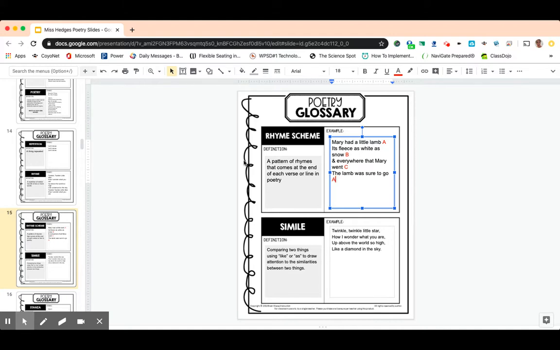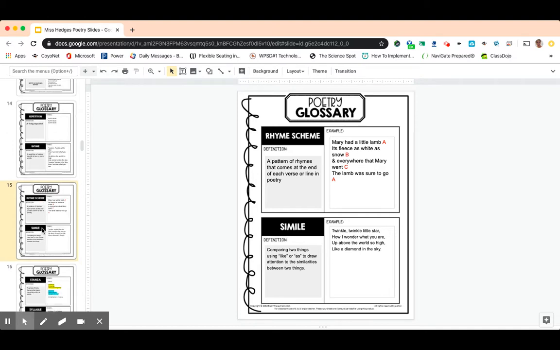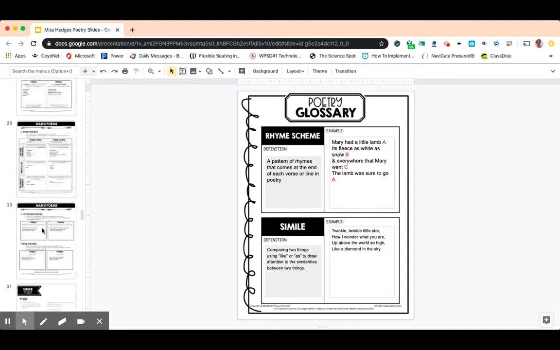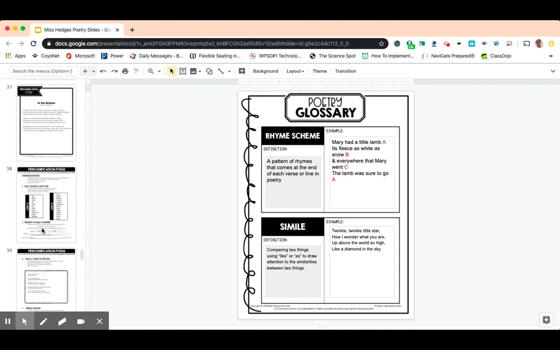Okay, so if I would have found any other in there that rhymed, I would label them with whatever letter they should have gone with. That just helps us see the scheme in here where we see what different ones rhyme with what. Okay, all right. Please go ahead and go to slide 44 now. Holy guacamole, there's so many slides.